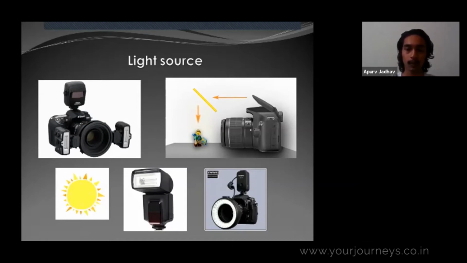The main basic problem is that when you click a picture with flash, the light which is falling on the subject will be obstructed by the lens. So the subject will be lit only half, or you will see a patch of light, and that won't look good. If you introduce a diffuser between the subject and the flash, then it will help you to make the light fall evenly everywhere.